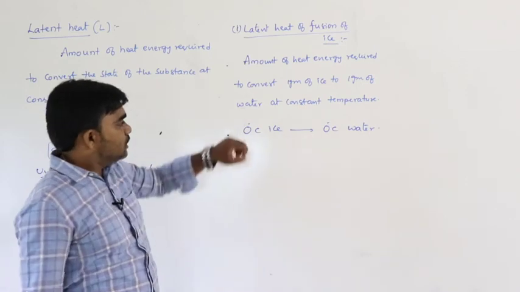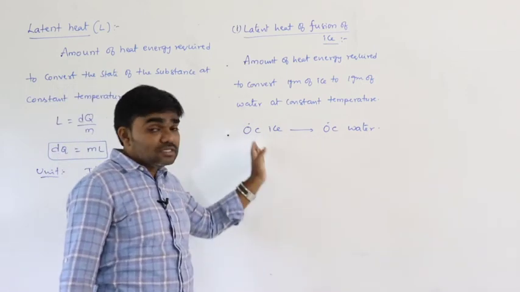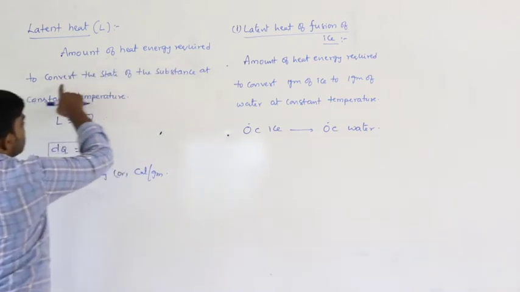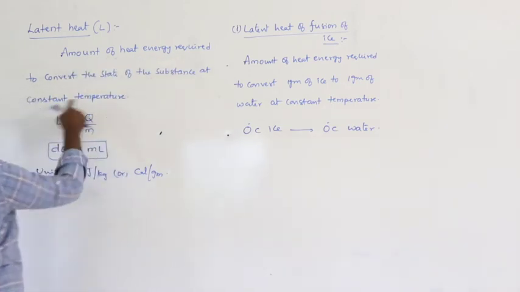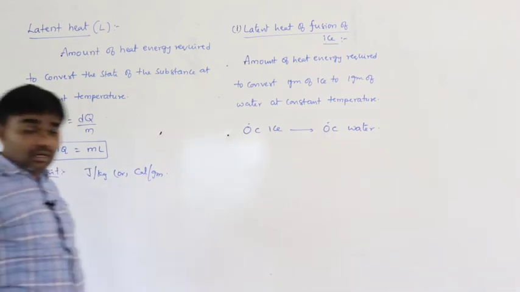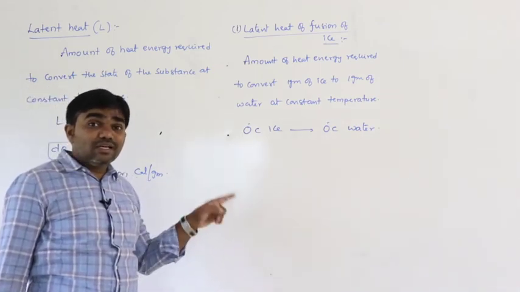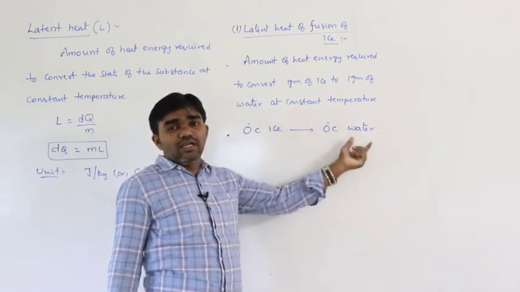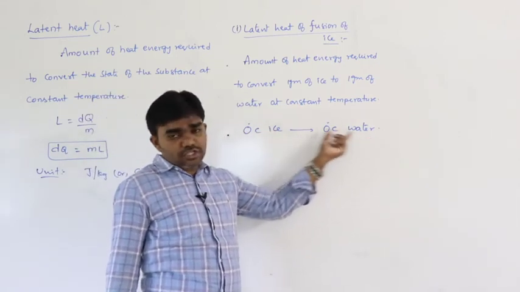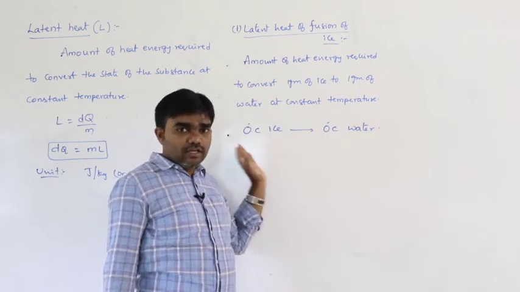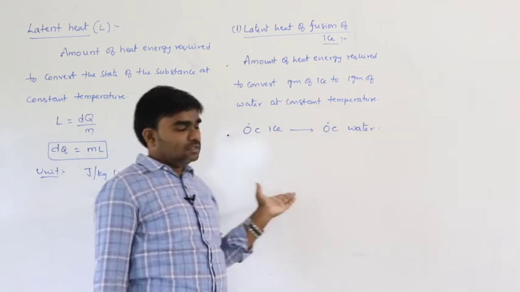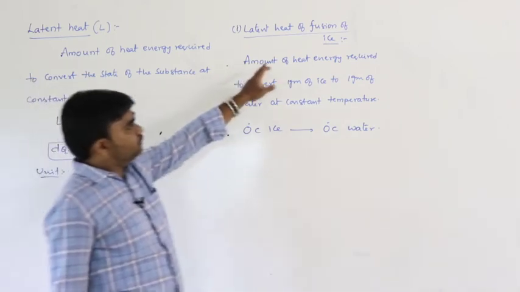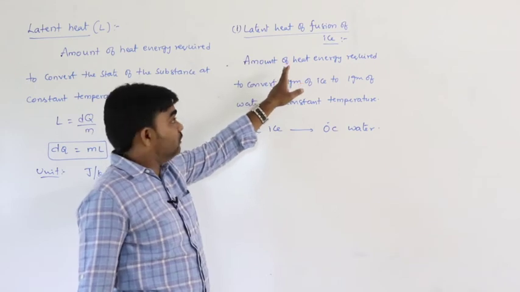So, in this process, temperature remains constant, but the state of the substance changes. That is the concept. The amount of heat energy required to convert the state of the substance at constant temperature. Temperature must be constant, but the state of the substance changes. Here solid state changes to liquid state, or liquid state changes to solid state. Ice to water or water to ice. So, this is the concept. This is the latent heat of fusion of ice.